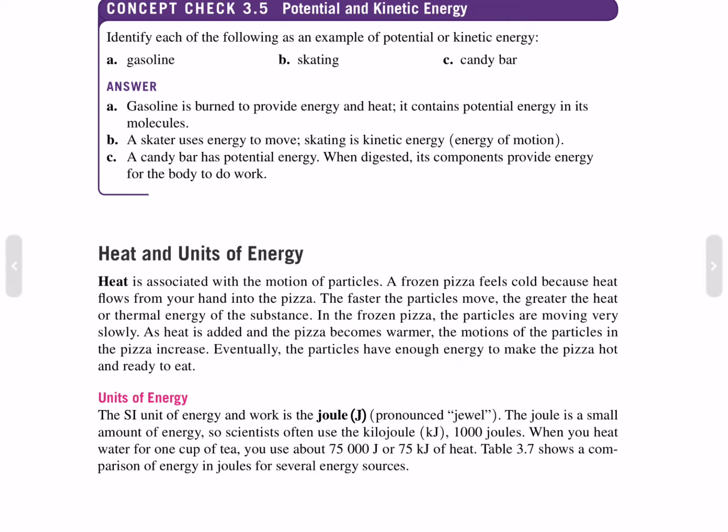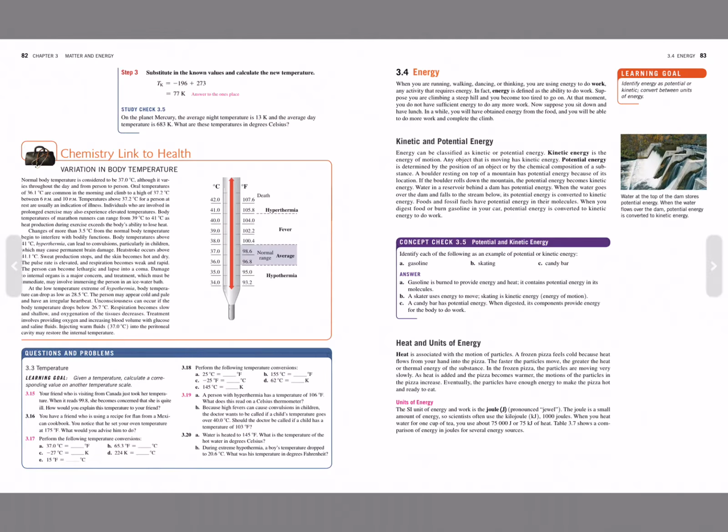SI units of energy. The SI unit of energy in work is the joule. The joule is a small amount of energy, so scientists often use the kilojoule, or 1,000 joules. When you heat water for 1 cup of tea, you're using about 75,000 joules, or 75 kilojoules of heat. Table 3.7 shows a comparison of energy in joules for several energy sources.